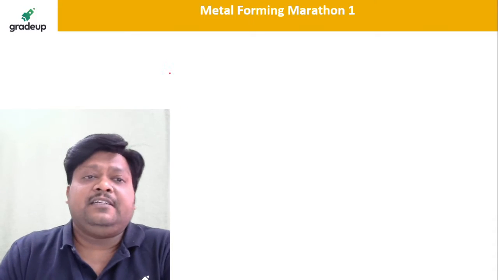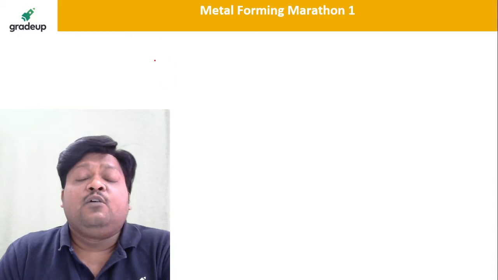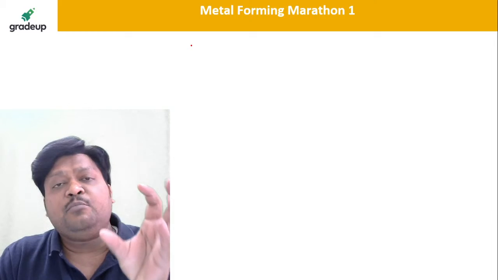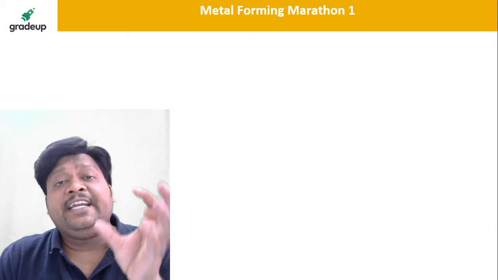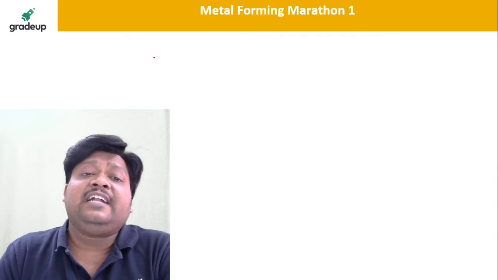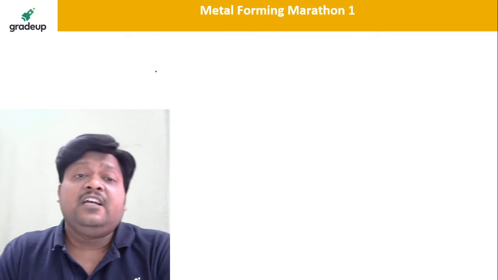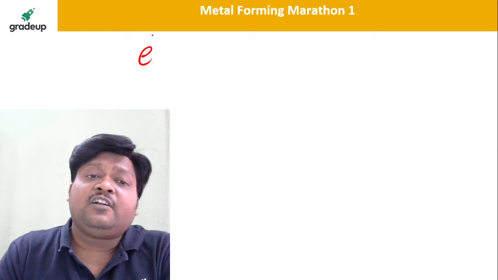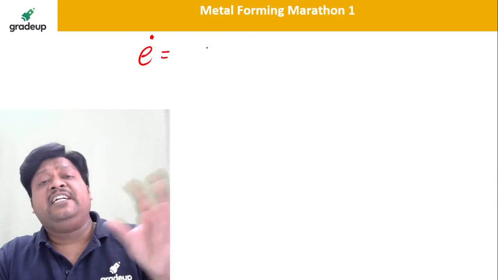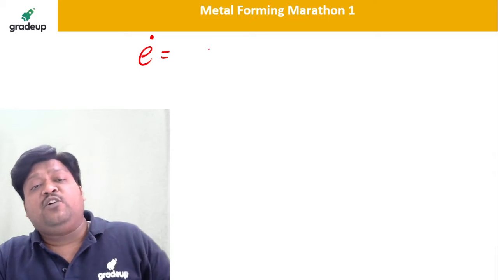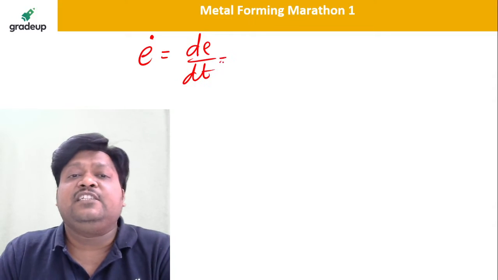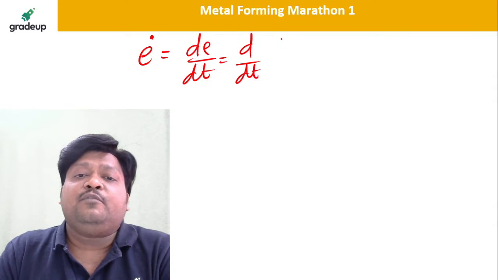Right. Now see, when you get these things clear, that is the relationship between the nominal and true, normal or true stress and strain, we definitely need to understand the strain rates. If I write epsilon dot or E dot, which is the nominal strain rate, that is the strain per unit of time, it is dE by dt, which is d by dt of E. What is E?